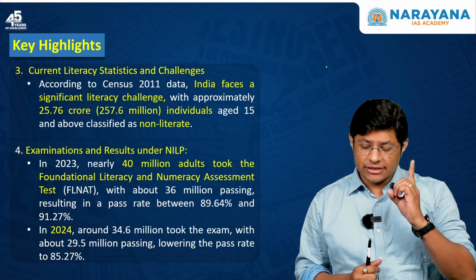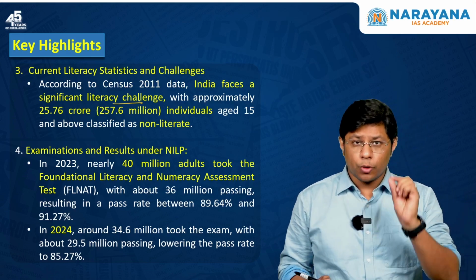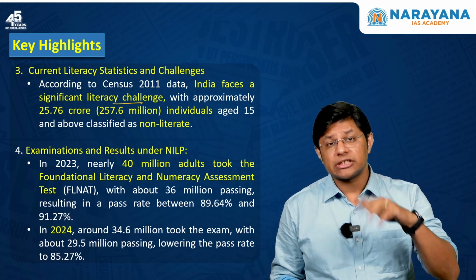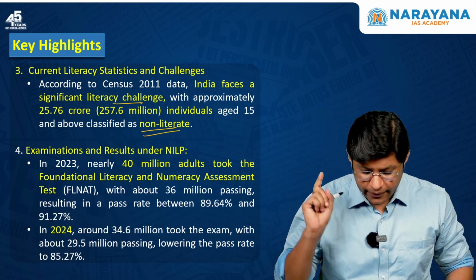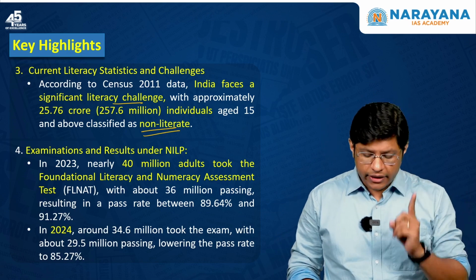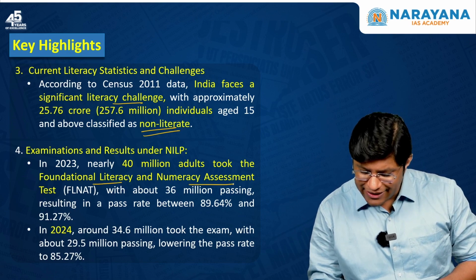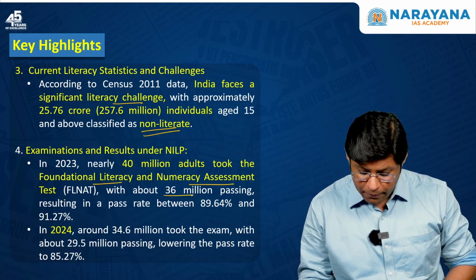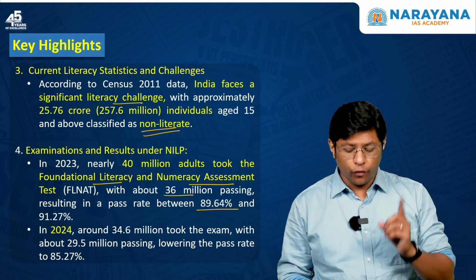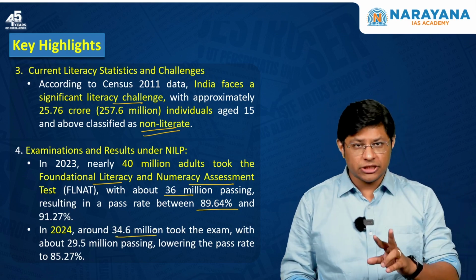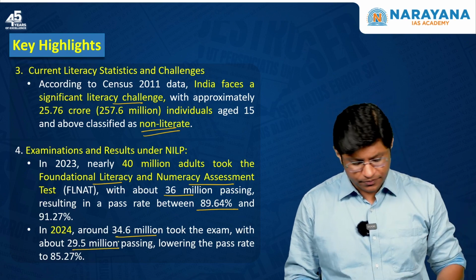Then, according to Census 2011, India faces a significant literacy challenge, with approximately 26 crore individuals above the age of 15 who are classified as non-literate. Now, in the year 2023, nearly 40 million adults took the foundational literacy and numeracy assessment, with about 36 million passing, a passing rate between 89 and 91%. In 2024, around 35 million took the examination. Out of 35, 29 million people passed the examination.